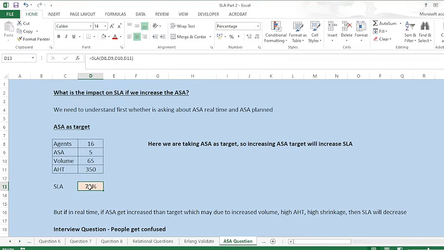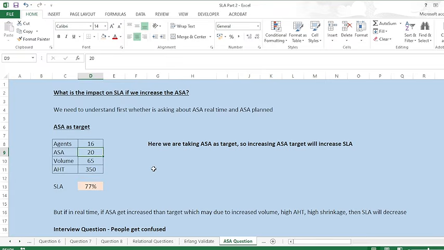All right. So my SLA is 73%. Now I'm increasing the ASA. Suppose my ASA from 5 seconds, I'm increasing it to 15 seconds. So you can see that my service level gets increased. Now I'm changing it to 20 seconds. Now my service level is 77%.